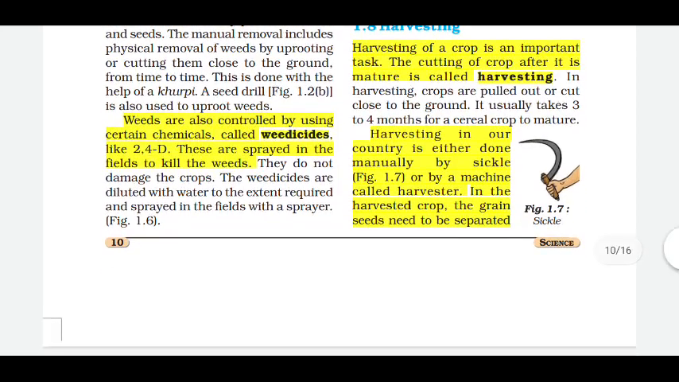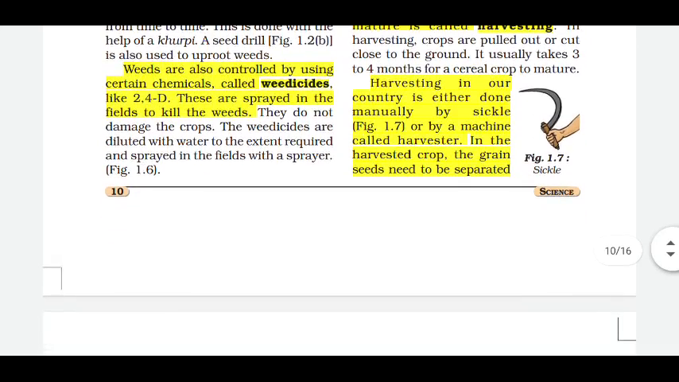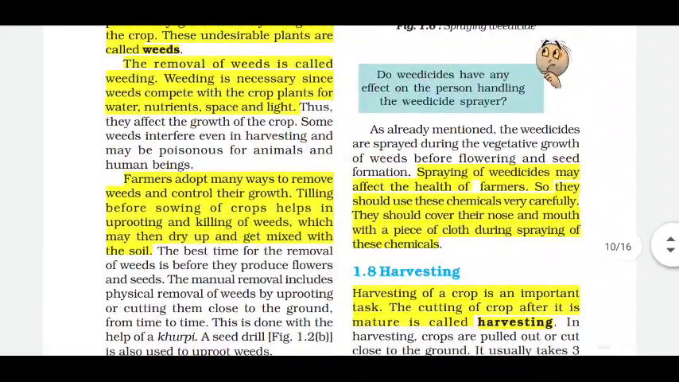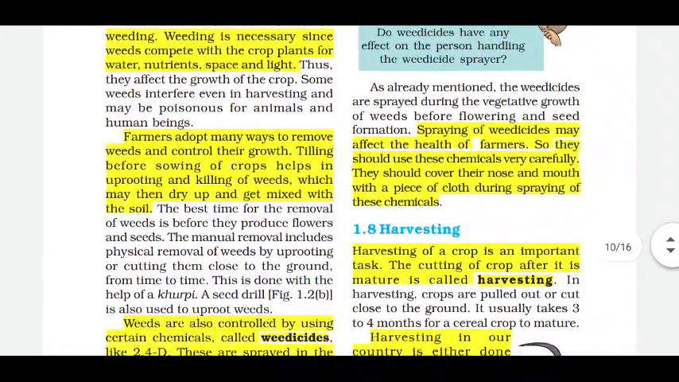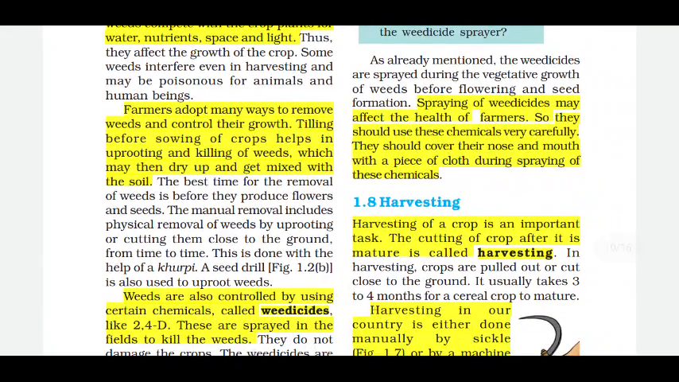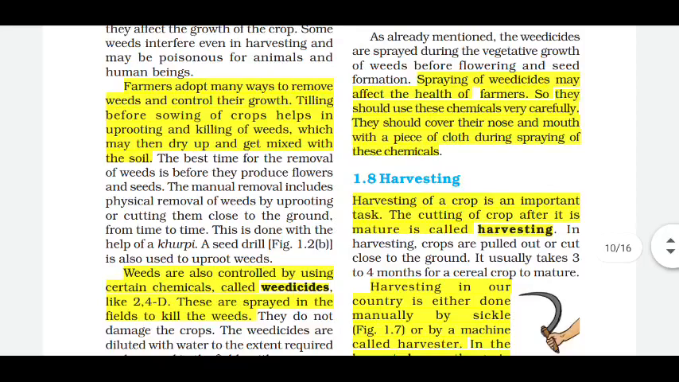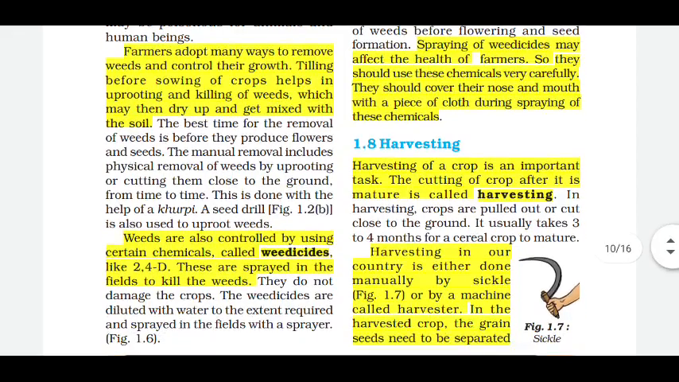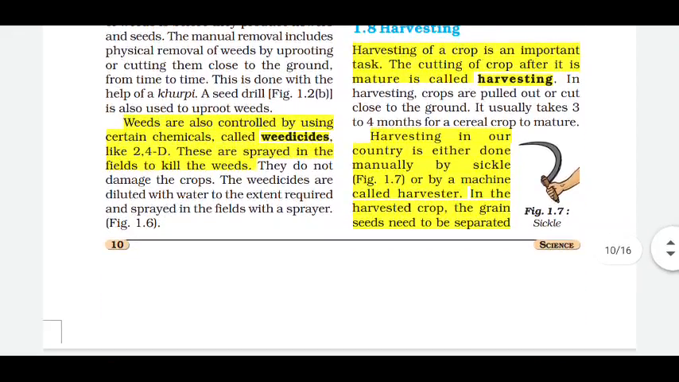Weeds are also controlled by using certain chemicals called weedicides, like 2,4-D. Spraying of weedicides may affect the health of farmers, so they should use these chemicals very carefully. As a precautionary step, they should cover their nose and mouth with a piece of cloth during spraying of these chemicals.